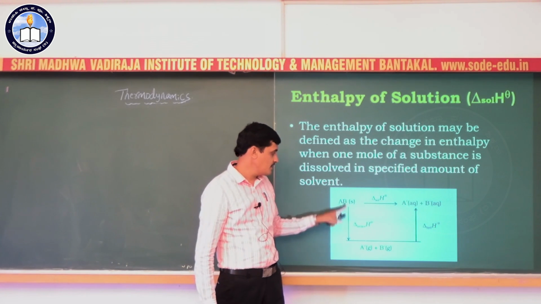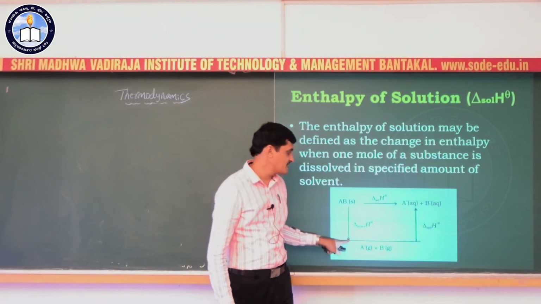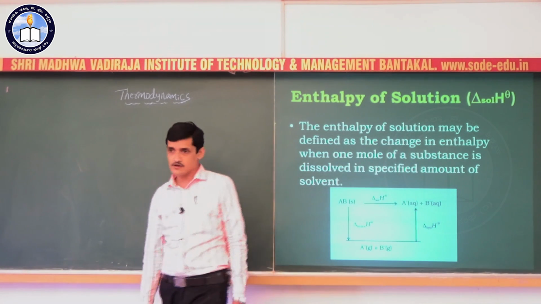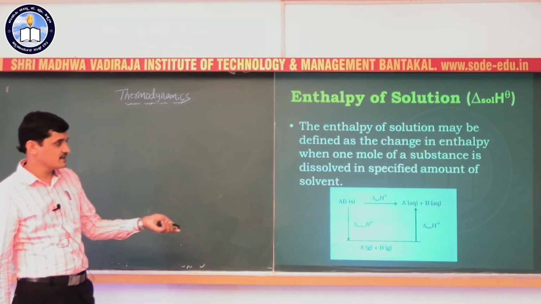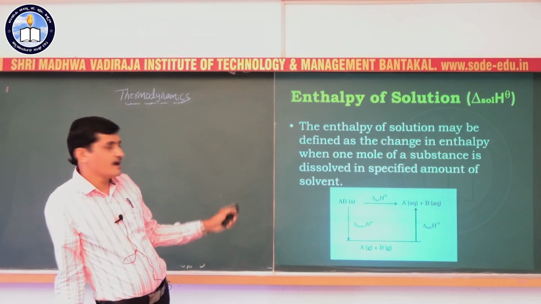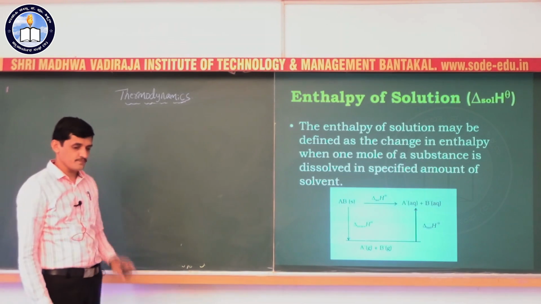This can be calculated by an indirect method, using lattice enthalpy. By knowing hydration enthalpy, we can calculate the enthalpy of solution of this substance. So it involves hydration enthalpy and lattice enthalpy. The sum of hydration enthalpy and lattice enthalpy is the enthalpy of solution.